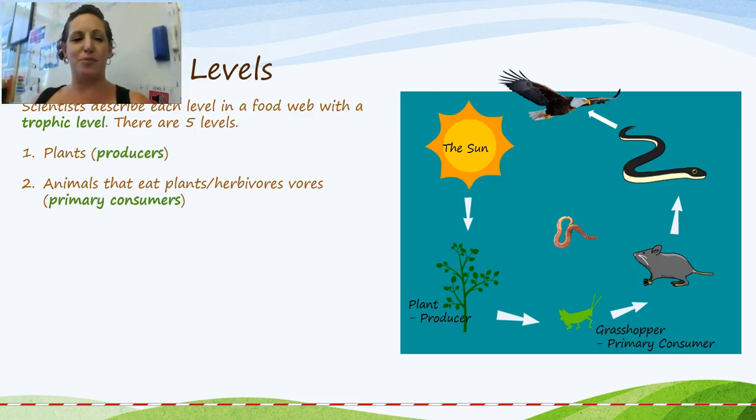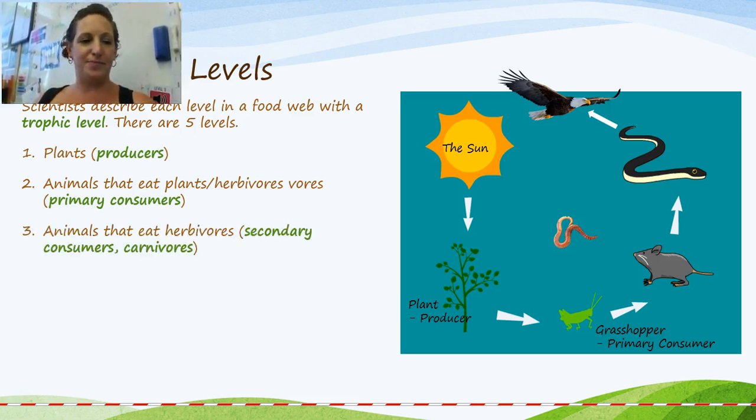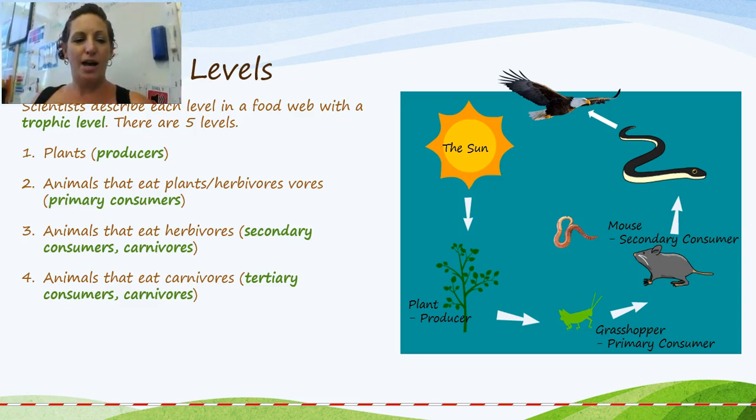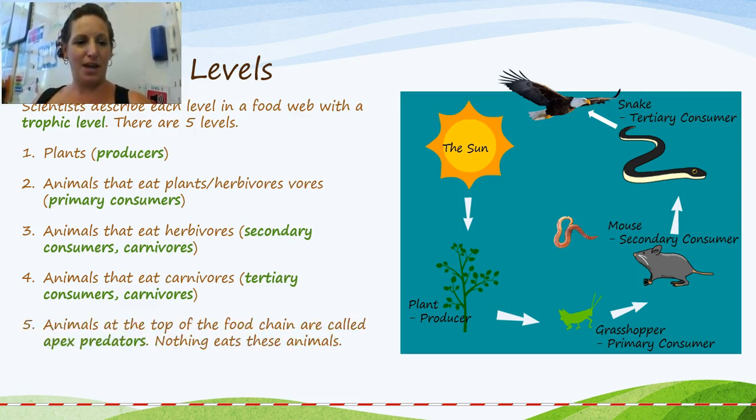They are called the primary consumers. So in this example, you can see the grasshopper is the primary consumer. Level 3 are the animals that eat the herbivores, and they are called the secondary consumers or carnivores. Level 4 are the animals that eat the carnivores, and they are tertiary consumers, also still just called carnivores.